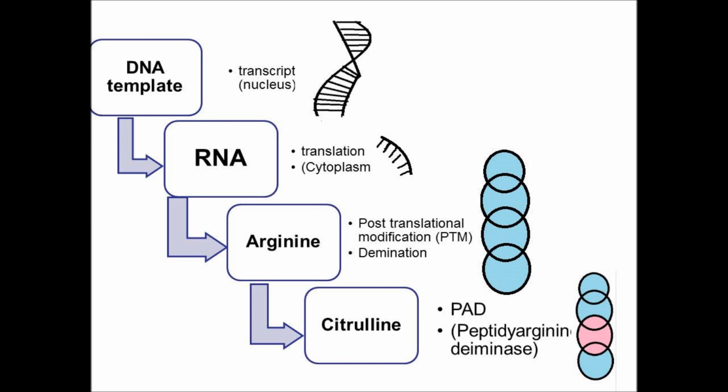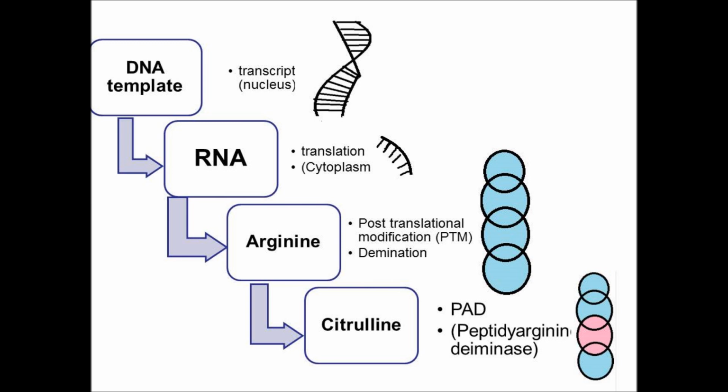Deiminase converts arginine into another type of amino acid, citrulline. So it is known as citrullination of arginine to citrulline by this enzyme. This enzyme is calcium dependent.